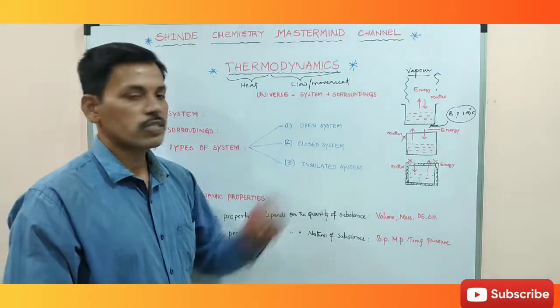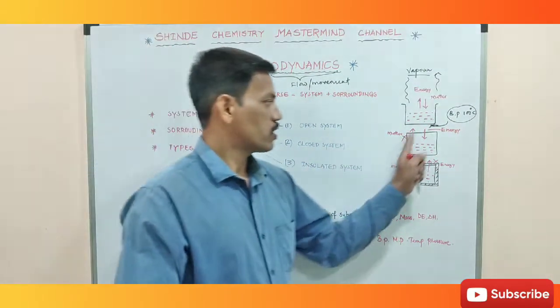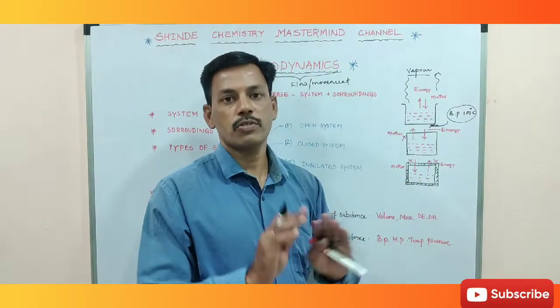In a closed system, the system is closed but not insulated.